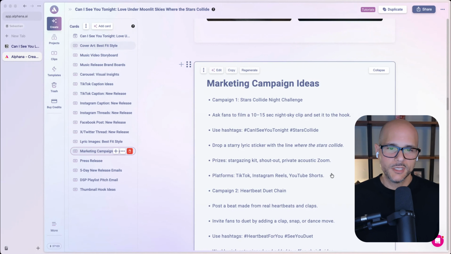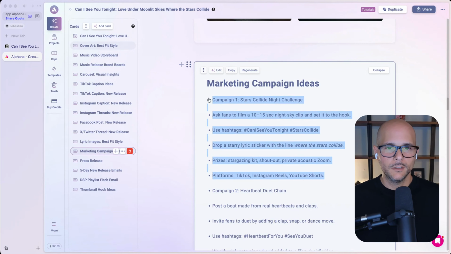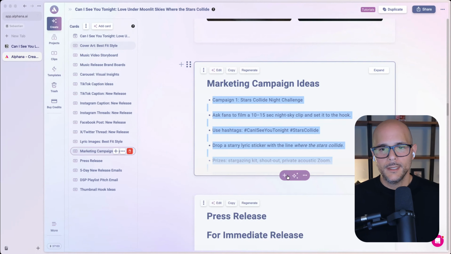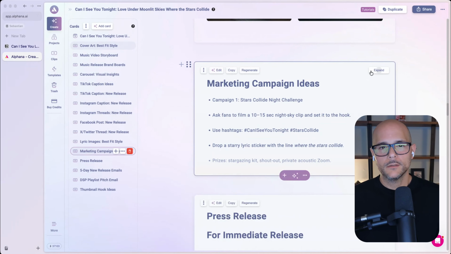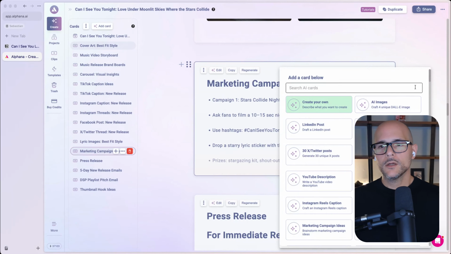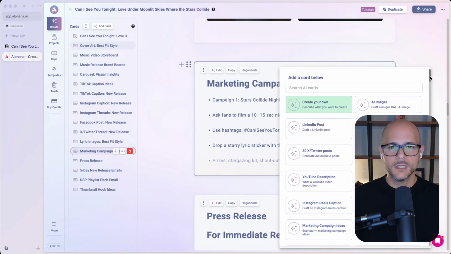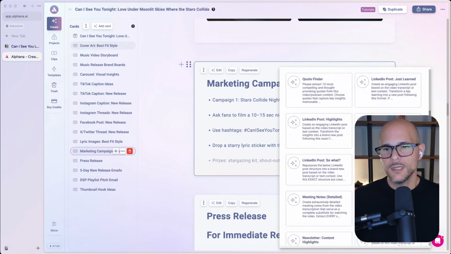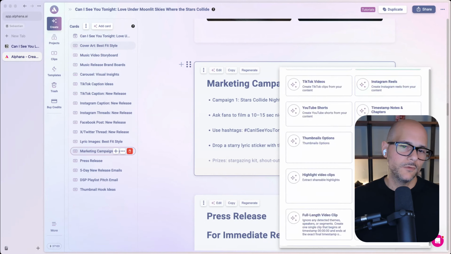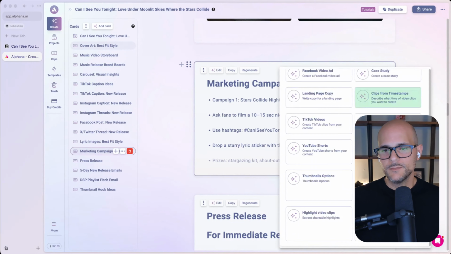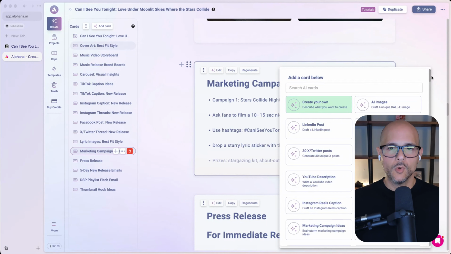Stars Collide Challenge. I like this idea. I'm going to go ahead and copy that idea right there. And what I'm going to do is add another card. I could just click on the plus sign right below it. And what we have is an entire card library, right? So you don't have to just use the content we created on the page. You actually have an entire library of over 120 different types of content pieces that you could use to generate more content from. But what I'm going to do is create my own.